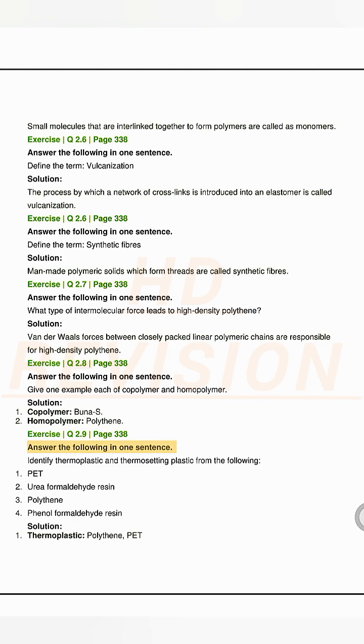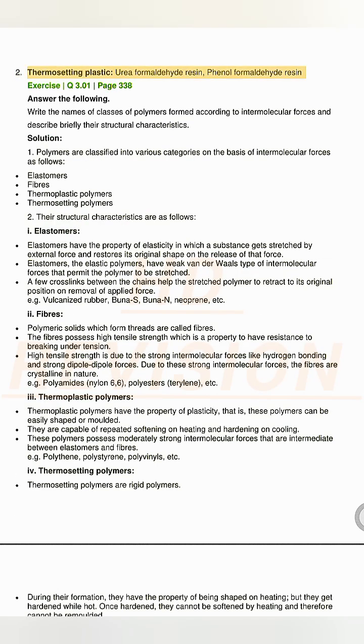Exercise Q2.9, page 338. Answer the following in one sentence. Identify thermoplastic and thermosetting plastic from the following. 1. PET. 2. Urea formaldehyde resin. 3. Polythene. 4. Phenol formaldehyde resin. Solution. 1. Thermoplastic: Polythene, PET. 2. Thermosetting plastic: Urea formaldehyde resin, phenol formaldehyde resin.